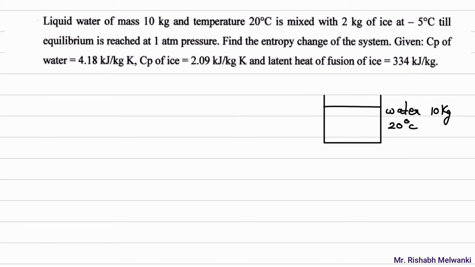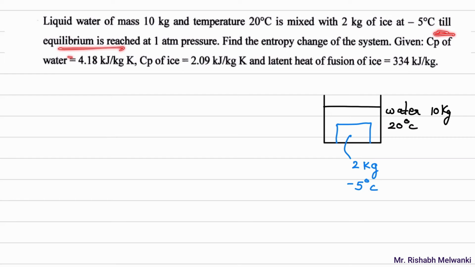Now it is mixed, which means we are placing ice inside. The mass of ice is 2 kg, and the temperature of ice is -5 degrees Celsius.